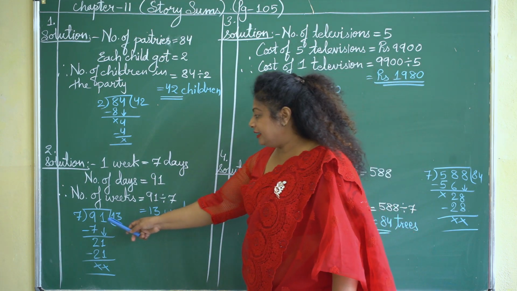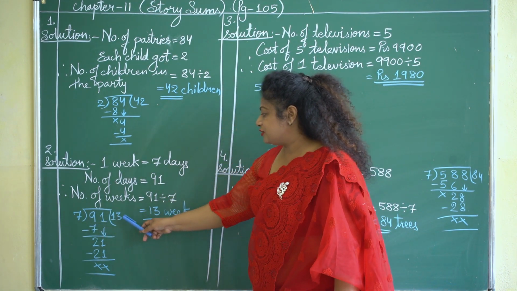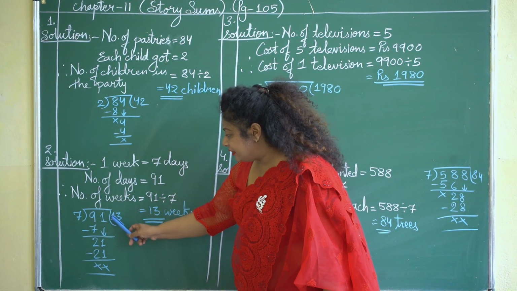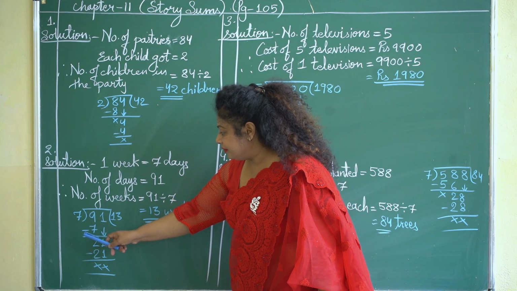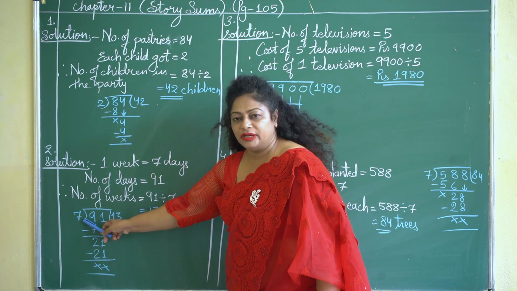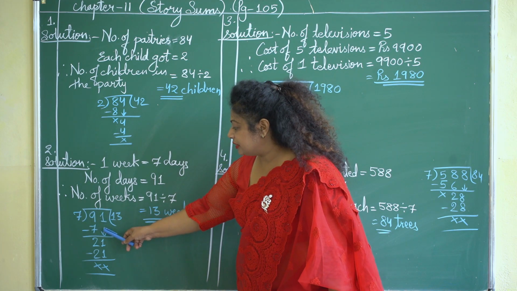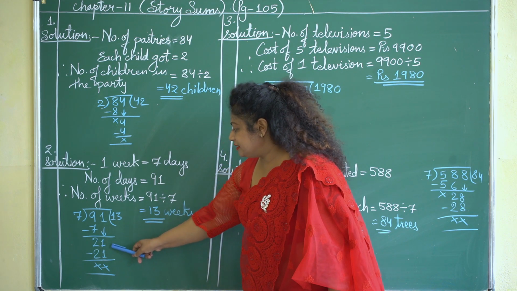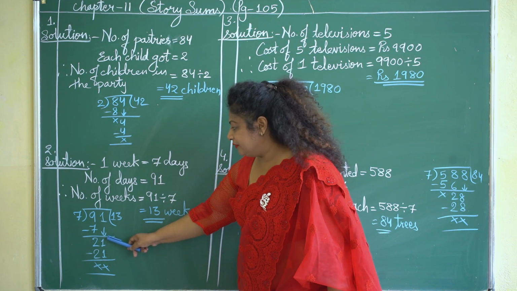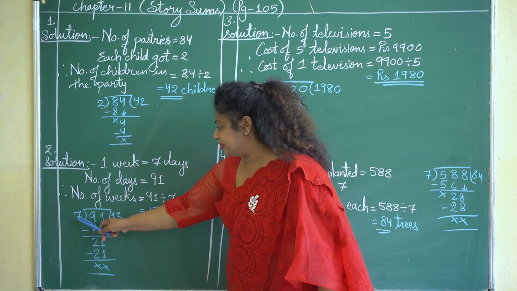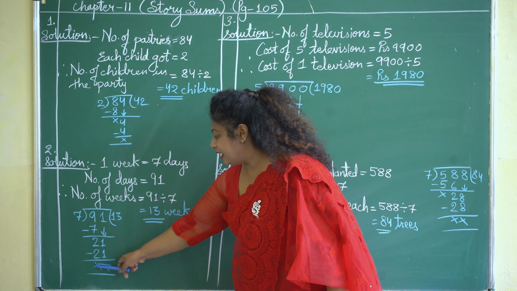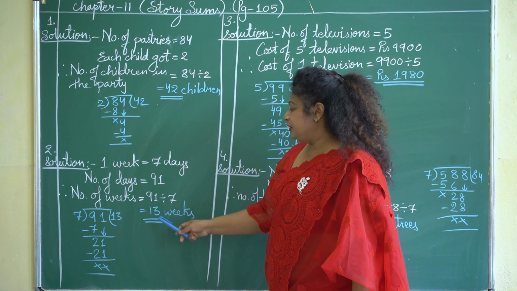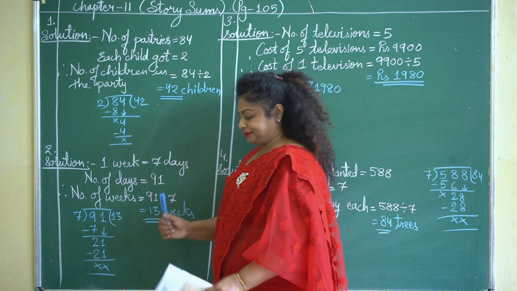I'll show you how to divide. Let us write 91 and as I have shown you in the last class, in the same way we will divide. 7 ones are 7. 9 minus 7 will give you 2. This 2 is smaller than 7. That means we have to note down the next number also. Next number is 1. So the number we got is 21. Now let us divide this 21 by 7. 7 3s are 21. The answer we got is 0. So after dividing 91 by 7, we got 13 weeks.